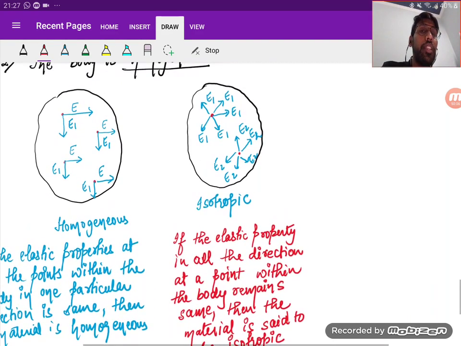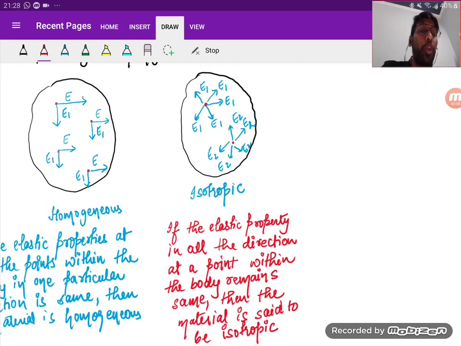Is it clear? Okay. So I hope you understood me on homogeneous and isotropic. Homogeneous says that in one particular direction at all the points, if the elastic property is the same, then the matter is homogeneous. But isotropic says that in all the directions at a point, if the elastic property is the same, then we say it is isotropic.